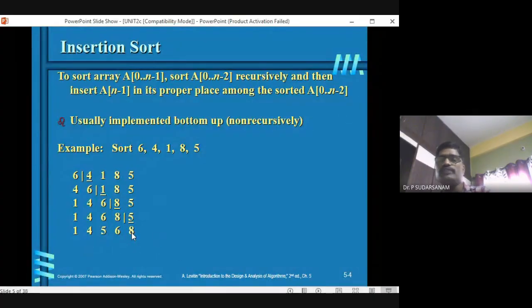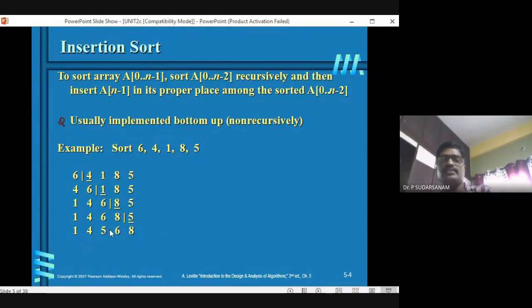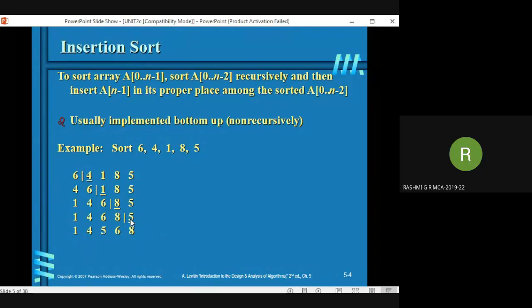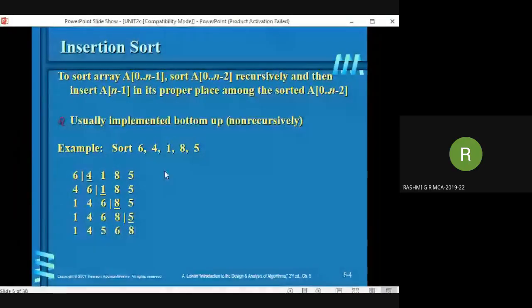Now 5 you have taken out separately, assigning it to some variable. Now 6 is greater than 5? Yes, so 6 is moved here now. Now is 4 greater than 5? No, sir. So you have to stop the process and 5 should be inserted here. The set of numbers will be in ascending order.